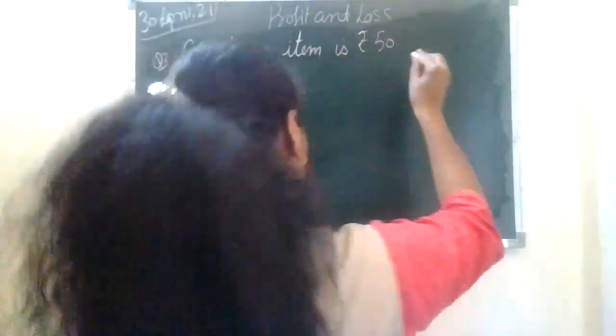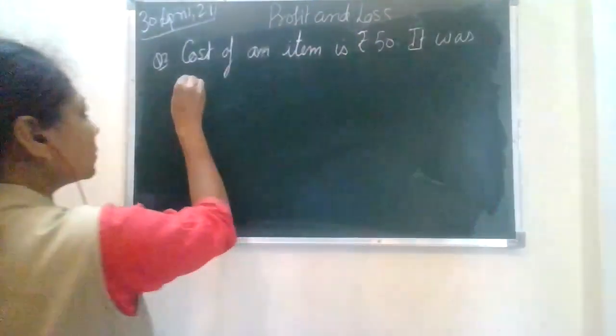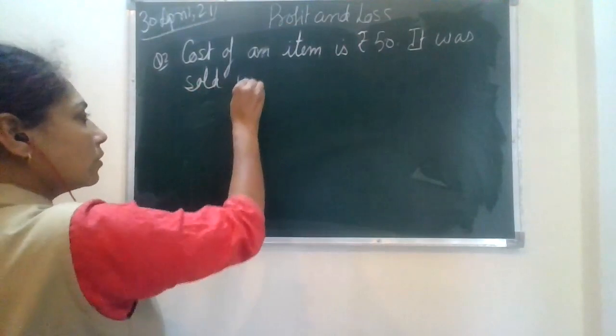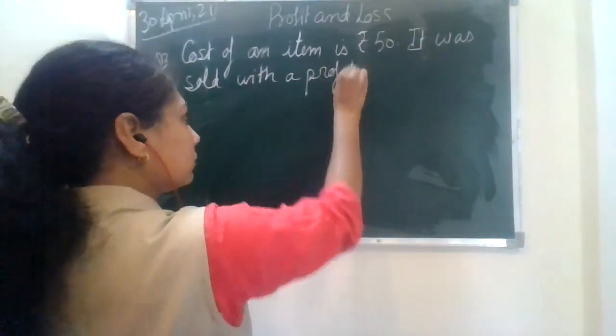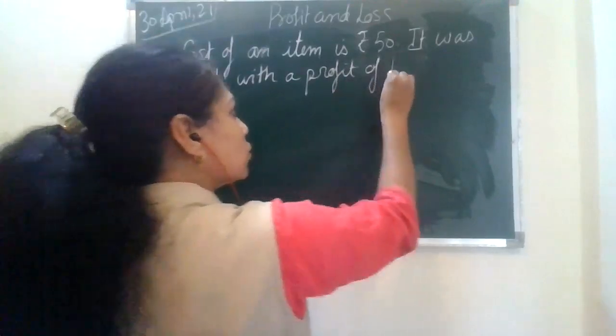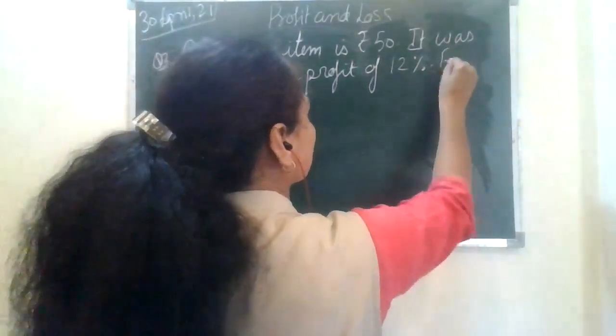Fine. It was sold with a profit of 12%. Fine. Find the selling price.